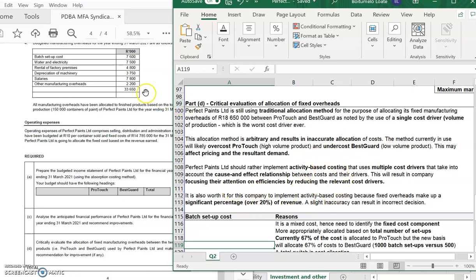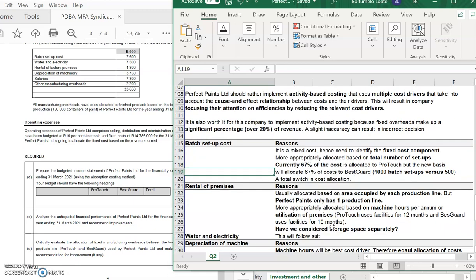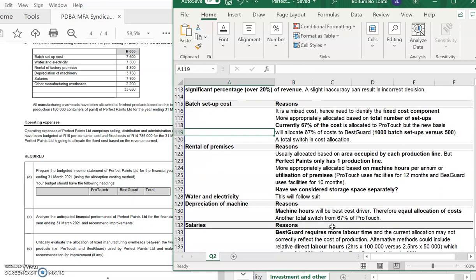Okay, if you looked at the overall fixed costs as a percentage of revenue, they're quite high. Your fixed overheads make up over 20% of the revenue. So you want to allocate these costs correctly. Okay, so now we look at each of the cost drivers, and these are the reasons that you guys should have picked up.